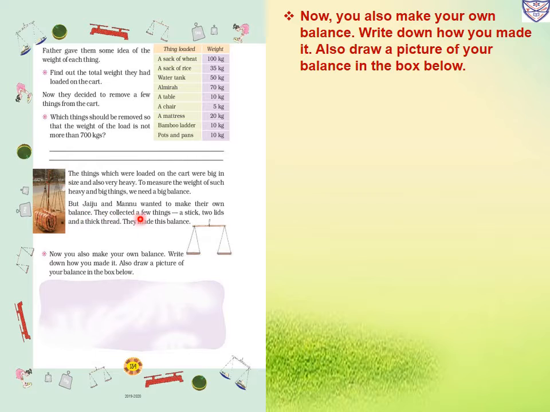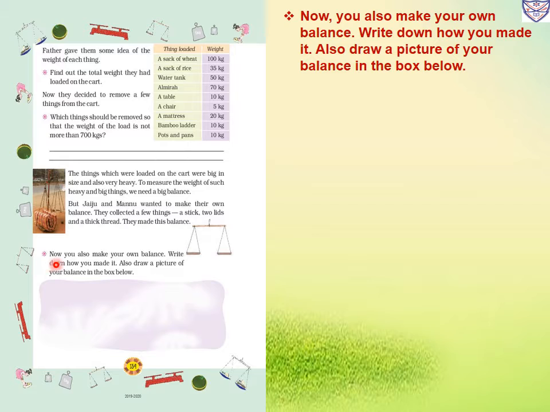They collected a few things: a stick, two leads and a thick thread. They made this balance. So this way they made the balance with the help of a stick, these two leads, and then a thick thread.